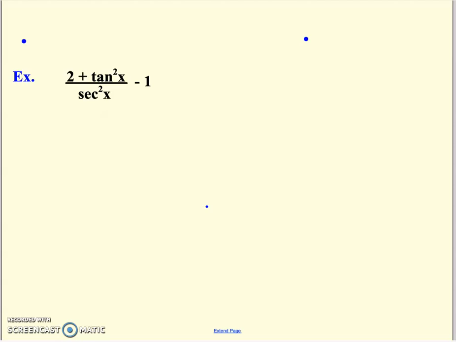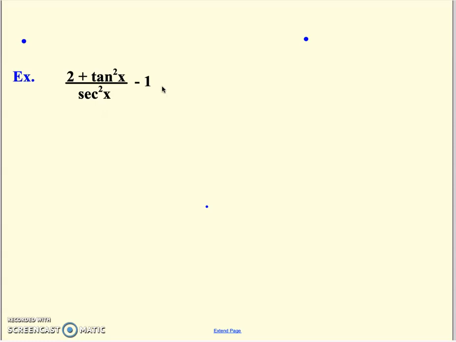All right, this is part 2 of the 7.1 day 1 notes on simplifying and verifying identities. There was one last simplifying problem that I wanted to show you guys because it has a little bit of a different approach to it. So we're going to walk through that one with you, then move into the verifying, which is a little bit different approach.